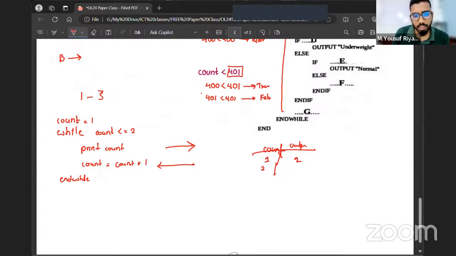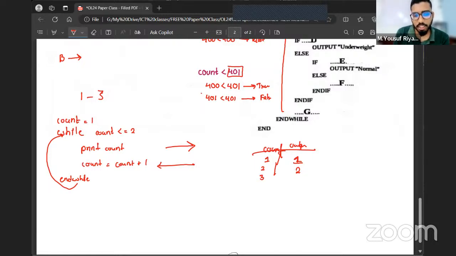Now again, because it's a while loop, I come and check the condition. Is count less than or equal to 2? It's going to be true. Print count, it's going to print how much? It's going to print 2. Now when you say count equals count plus 1, what will be the value of count? It's going to be 3.